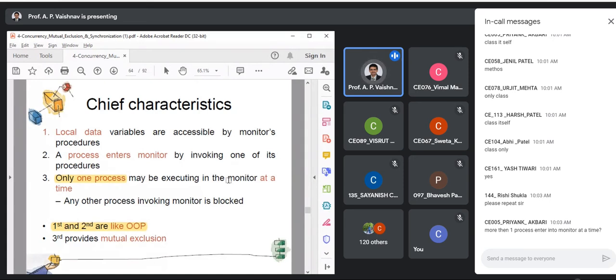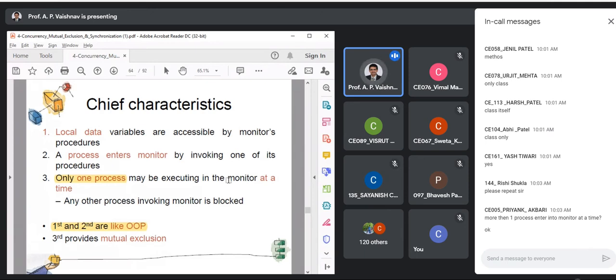Imagine a gate with a queue of waiting processes. The first process which has reached the gate will be able to enter, and the others have to wait outside. In semaphores, what was the concept we had? We had that semaphore queue, and in that queue, as the count became negative, the processes were waiting.